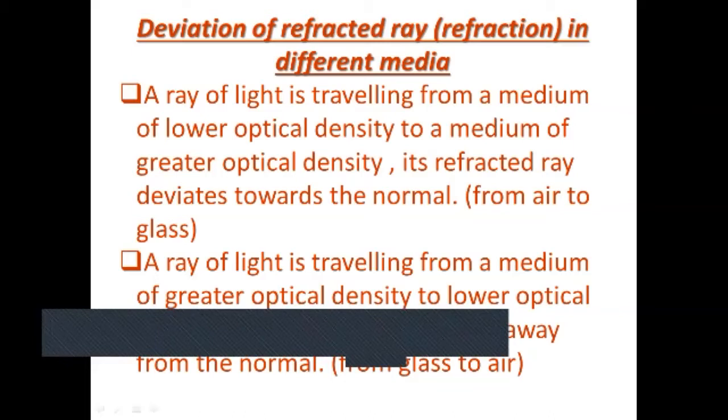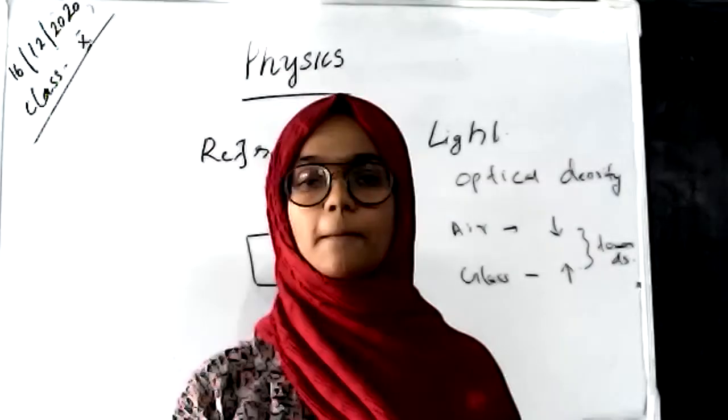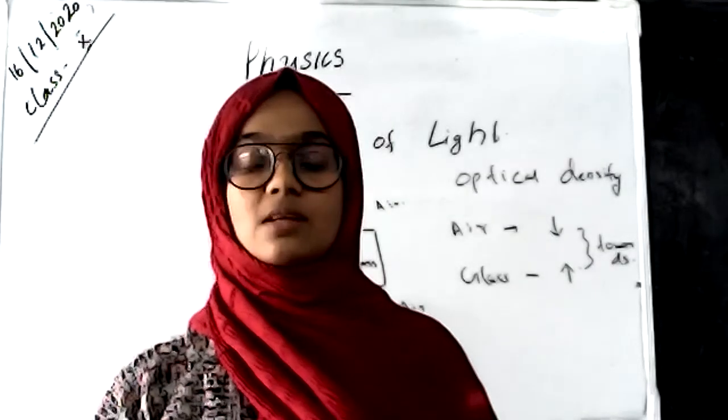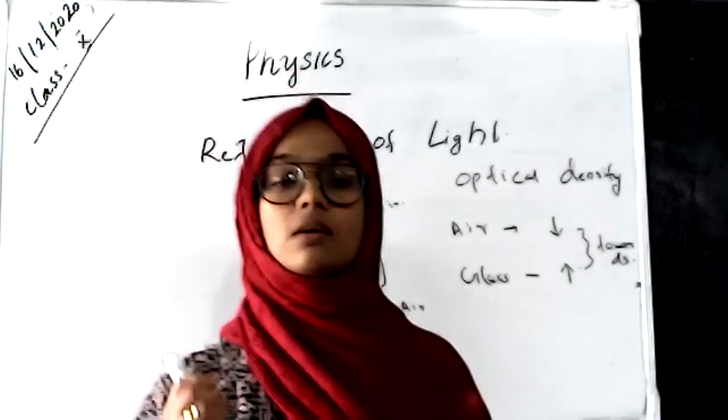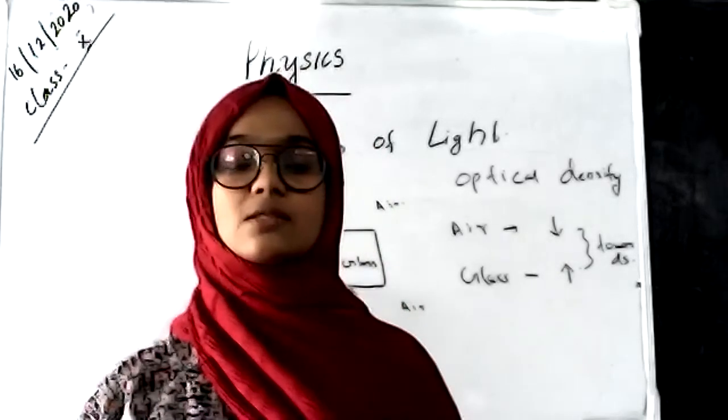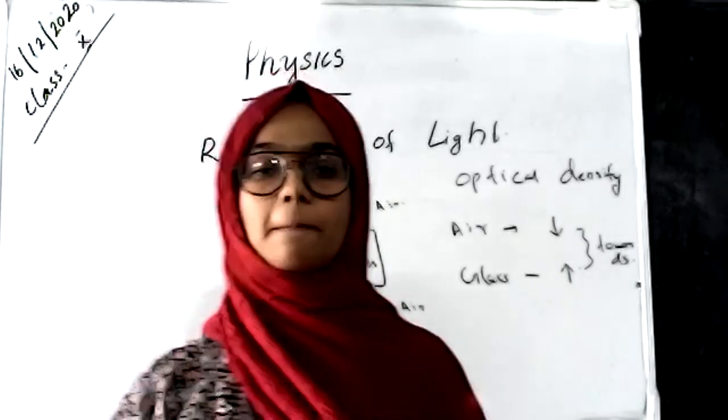So here the refracted ray deviates towards the normal, and then the refraction occurs from greater optical density to lower optical density, and the refracted ray deviates away from the normal. That is the difference between the two. Refraction occurs on the basis of the medium. And next we can see these refraction differences through images on slides.